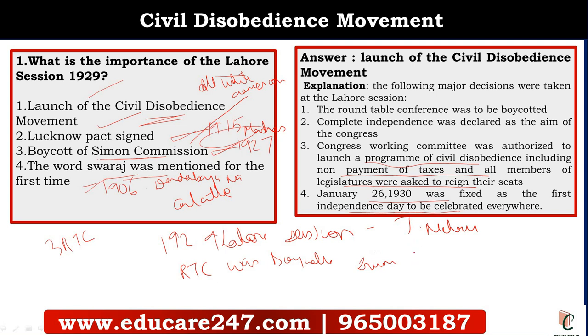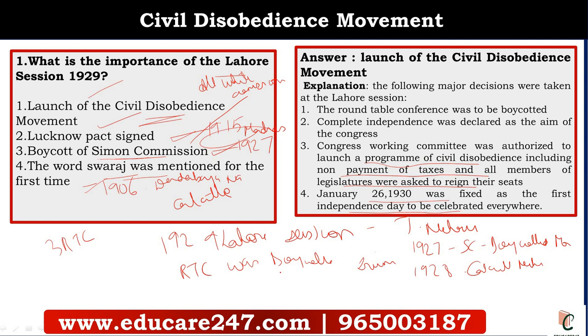You got to know the chronology. In 1927 the Simon Commission was boycotted. That was at the Madras session. In 1928 at the Calcutta session the Nehru report was accepted. So I'll tell you a brief outline of the events. 1927 Simon Commission was boycotted. 1928 the Nehru report was accepted.